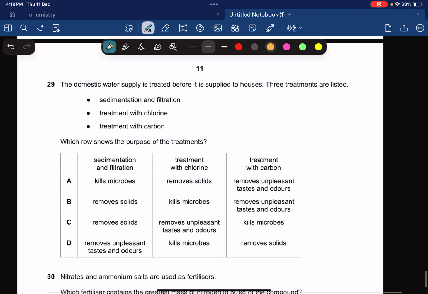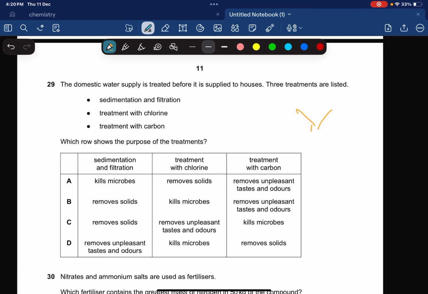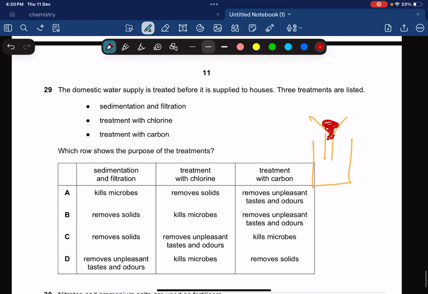Okay, the domestic water supply is treated before it is supplied to houses. Their treatments are listed. Sedimentation, filtration, that's going to obviously remove solids. You're filtering something. How can it kill microbes? Filtration, simply what it does is, this is your filter funnel, and over here all the solid insoluble particles are going to settle, and that's going to remove solids.